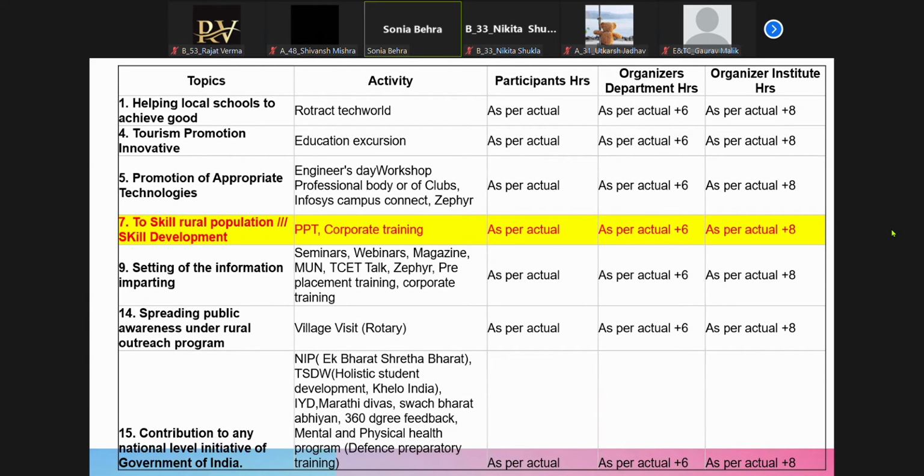These which I have listed, as I'm repeating again and again, are done by the college. Apart from those 15 activities, if you do anything outside the college, you just have to bring the proof that you have worked for this many hours, and that will be counted.